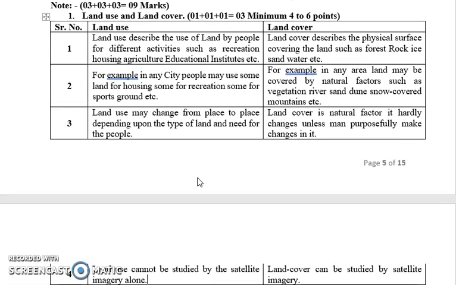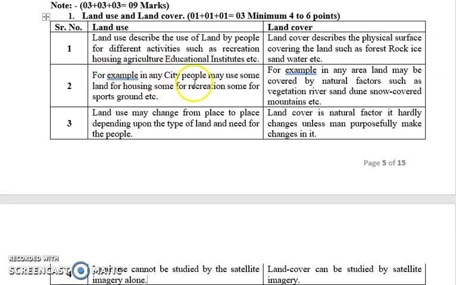Next we have distinguish between. The first is between land use and land cover. We all know that land use describes the use of land by the people, how the land is used, whether it is under recreational, housing, residential, or educational institute use. That is land use. And land cover means what? It is a physical factor, whether it is covered by trees, sand, rocks, or water bodies. What is the exact cover of that land? That is described by land cover.